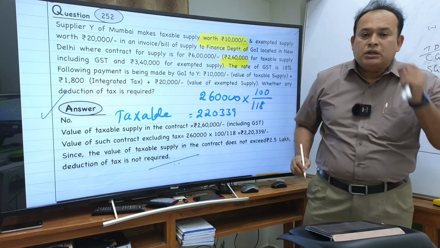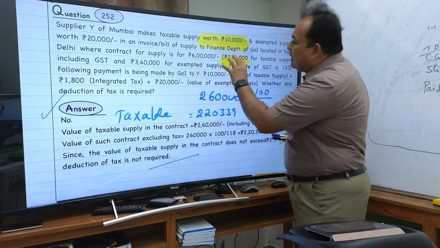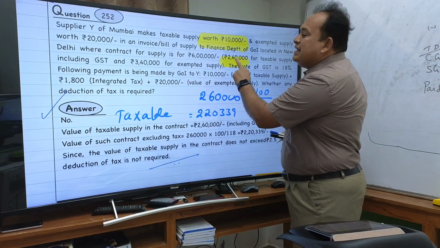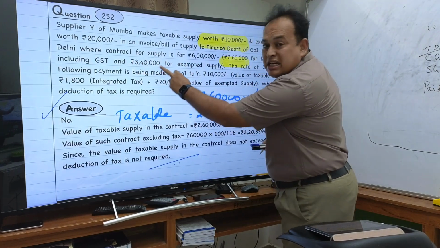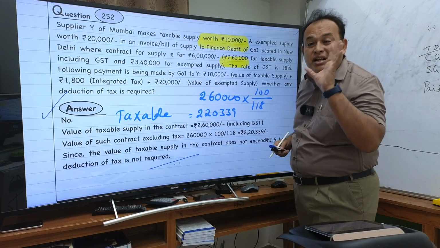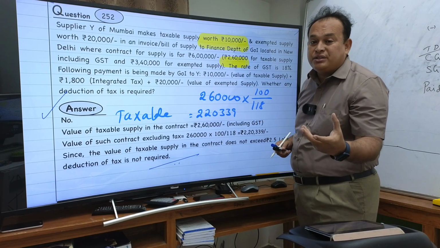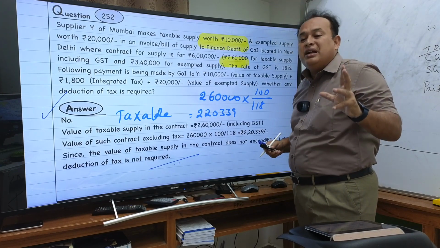339. Now, if there are two supplies, taxable supply as well as exempted supply, this exempted supply should be eliminated, do not consider. Only taxable supply, how much? That exceeds 2.5 lakhs, then only go for deduction of TDS.